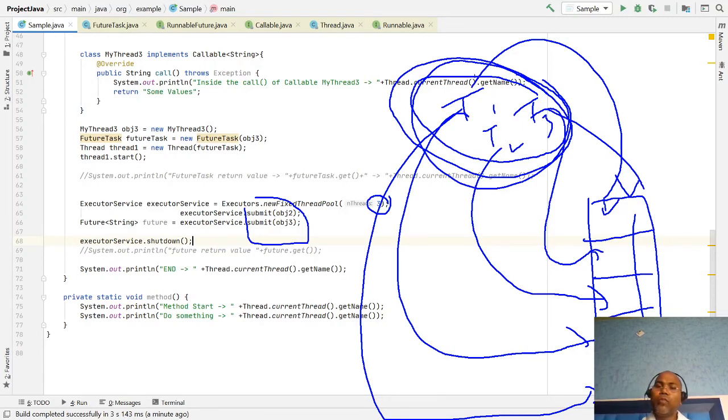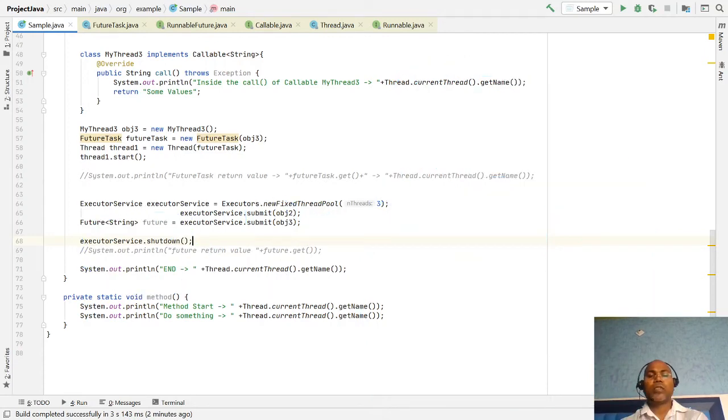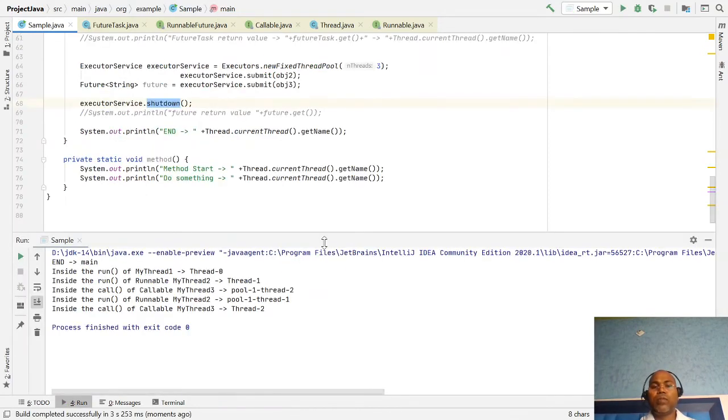So we have to inform our thread pool that we have completed all the submission jobs. Now after completion of this activity, you can shut down all the thread pools. So we have to use this shutdown. Make sure that whenever you are using the executor framework to create a thread pool, you shut down your thread pool as well. And after running that, you notice that after completion of these threads, our program is terminated.